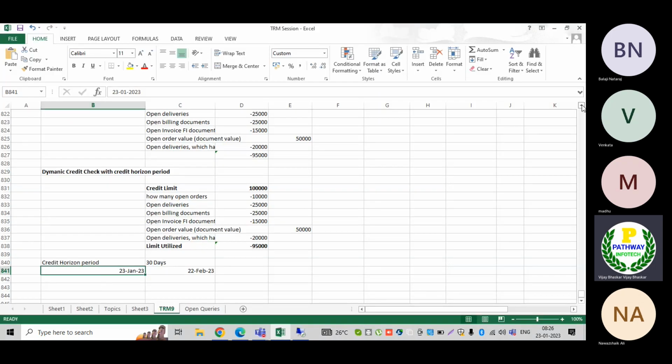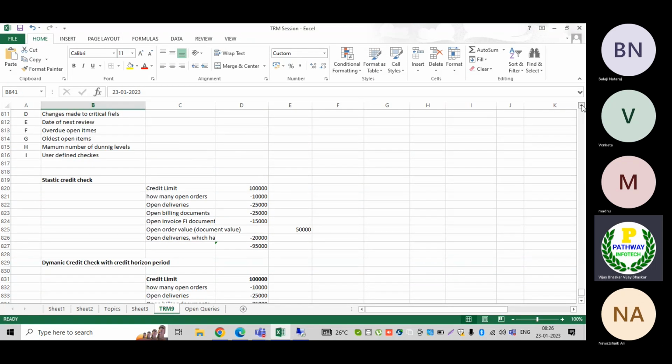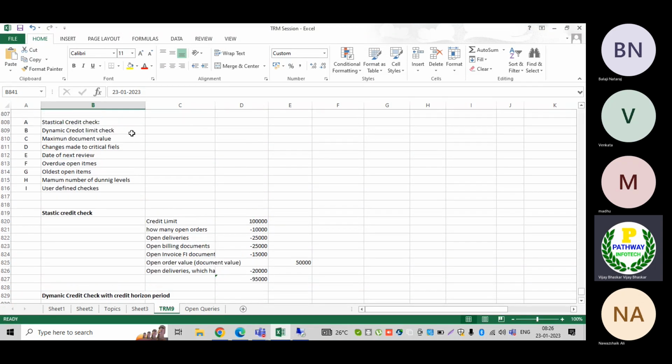These are the major two things, but some clients may go for the maximum document value. If I specify here that users are trying to create a document of more than 50,000, what should the system do? The system should not allow users to proceed. Such kinds of controls we can implement.